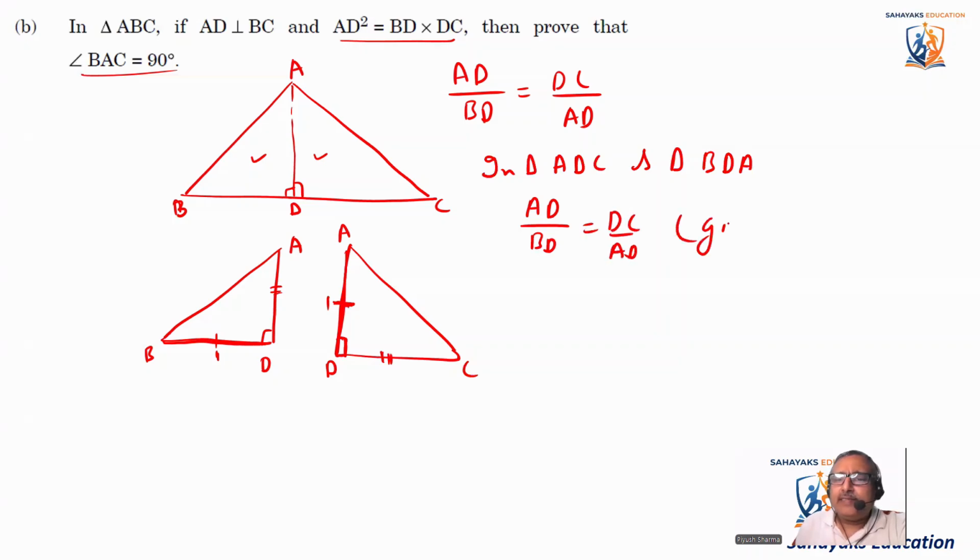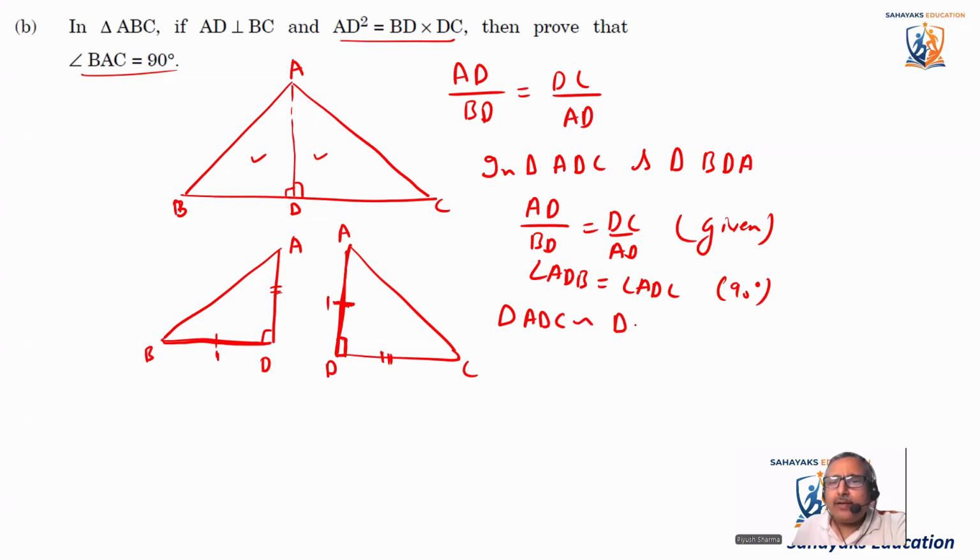This is given to us. Also, angle ADB is equal to angle ADC, 90 degree. This is also given to us. It's perpendicular. So that means triangle ADC is similar to triangle CDA.